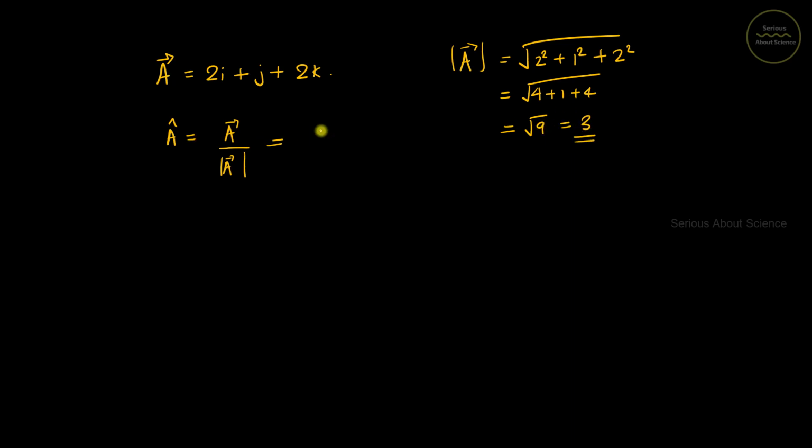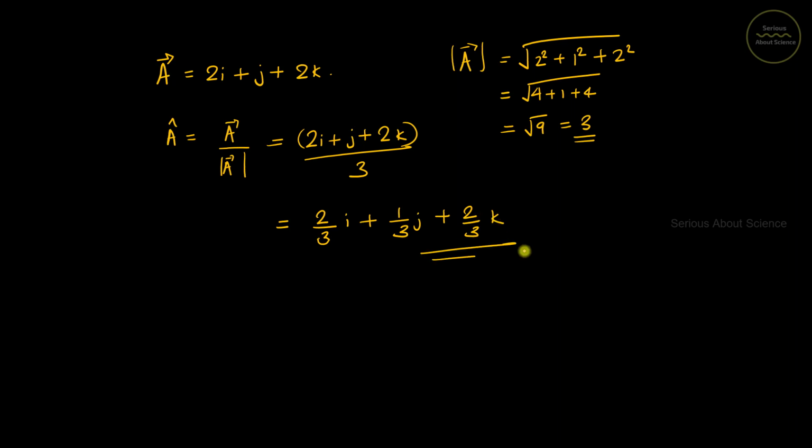And if I substitute here, we will get 2i plus j plus 2k whole divided by 3. And we can separate it and write it as 2 by 3 i plus 1 by 3 j plus 2 by 3 k. That is how you find the unit vector of any given vector. Just apply this formula, that is vector divided by modulus of the same vector.